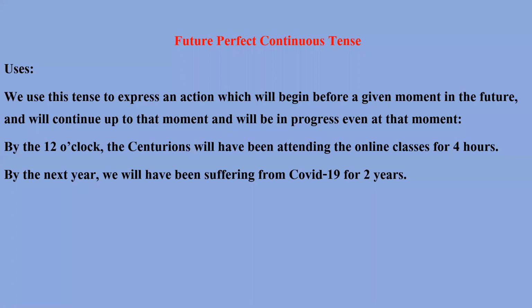Suppose your class starts at 9 o'clock, and I can say that by 12 o'clock, the Centurions will have been attending the online classes for 4 hours, right? So simply we can say that when in the future something will have been going on from any certain or uncertain time, for those actions we should use future perfect continuous tense, right?